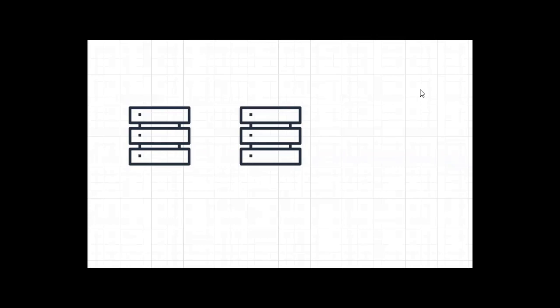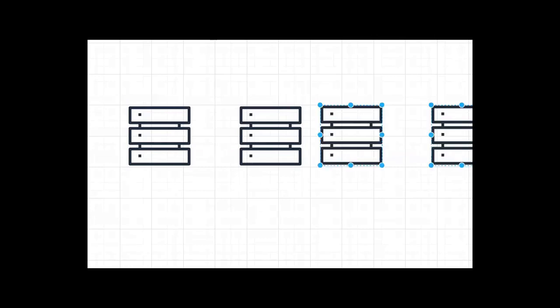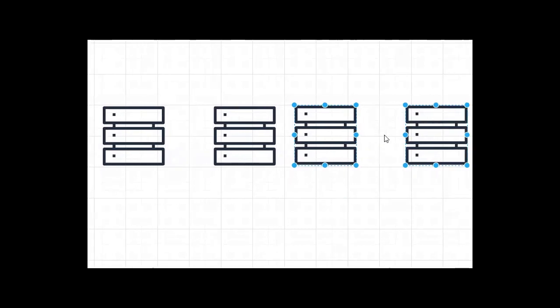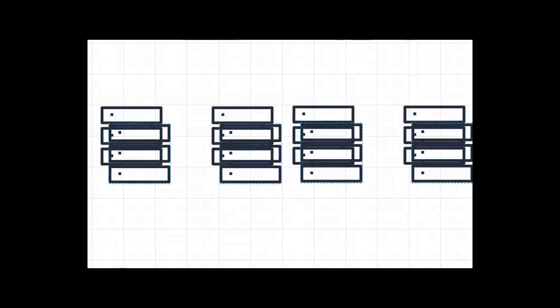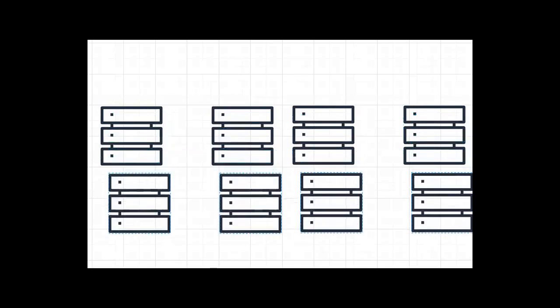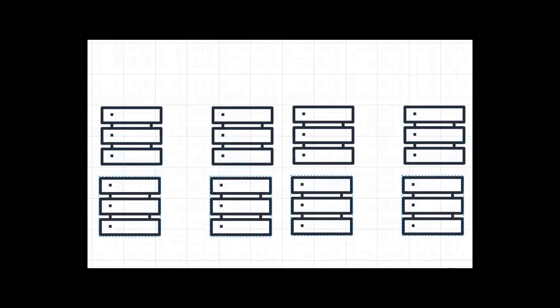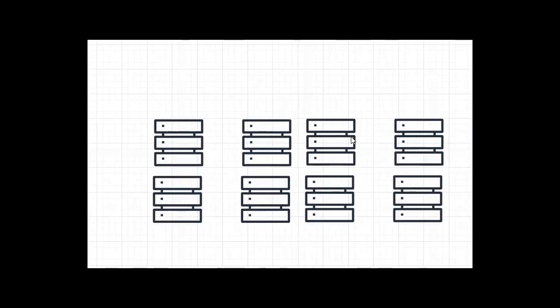Let's say I have two more servers. Two more servers created. Can I manage these four servers? Yes, we can manage these four servers. Let's say I have four more servers. Like this, my on-premise data servers are going to keep rising.